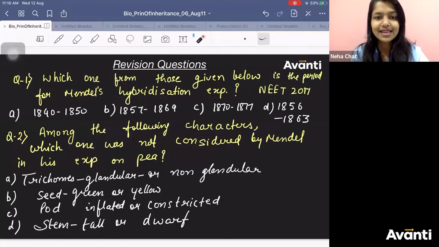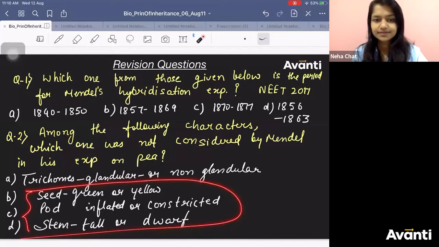Which among the following he had not considered? He had not considered trichomes. What are trichomes? The hair you find on the stem, they are trichomes. They can be unicellular, they can be multicellular, right? Trichomes. Yes. Rest all he had considered.